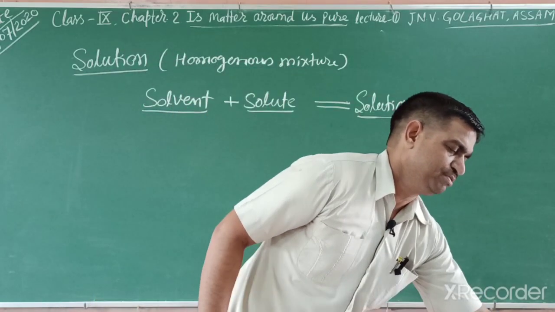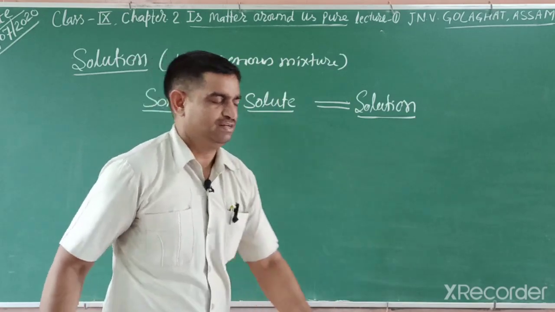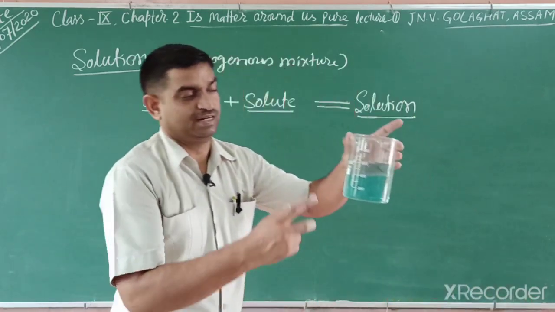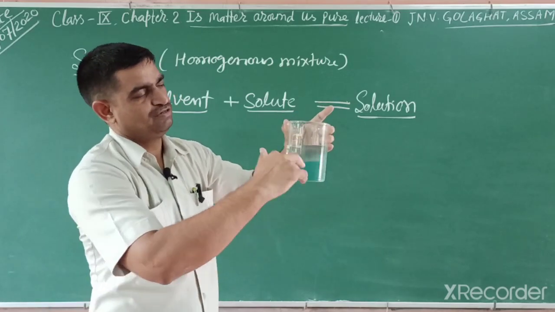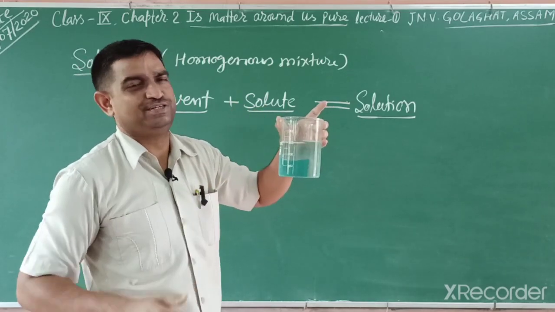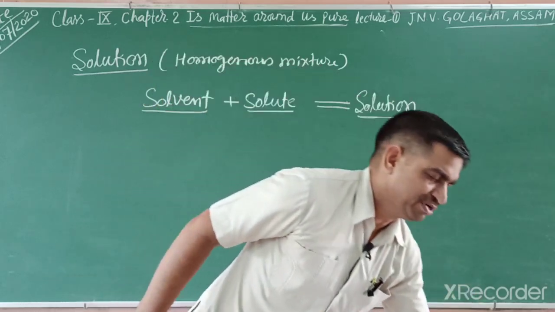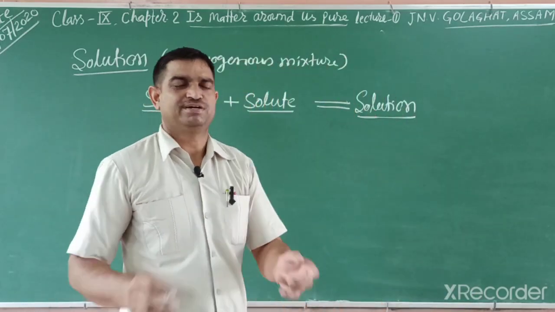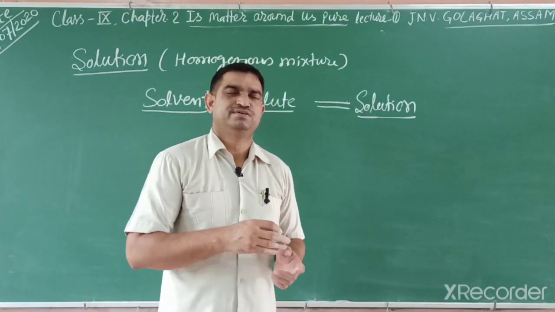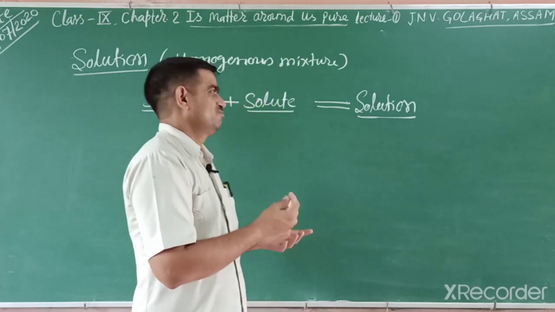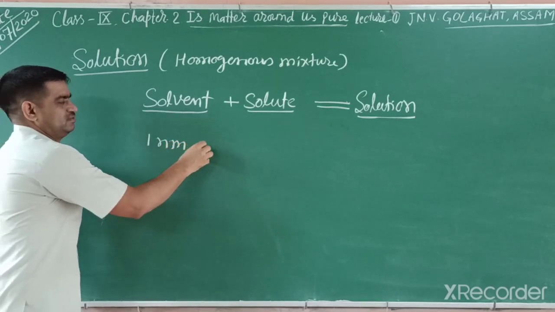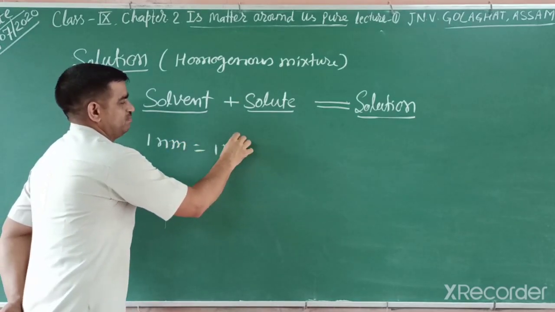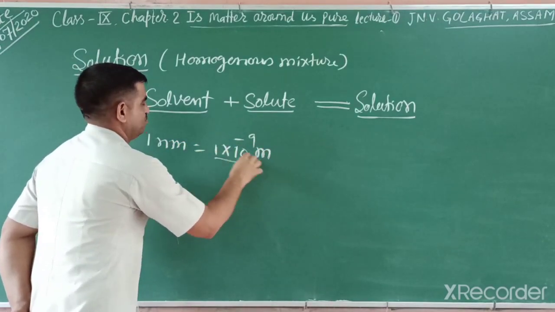So these types of solutions we can explain, but how can we express their concentration? Now this is a dilute solution because water is in more amount and copper sulfate is in lesser amount. Particles are very small, we can't observe them, they are in nanometer size. What is a nanometer? 1 nanometer means 1 into 10 to the power minus 9 meter, very, very small.